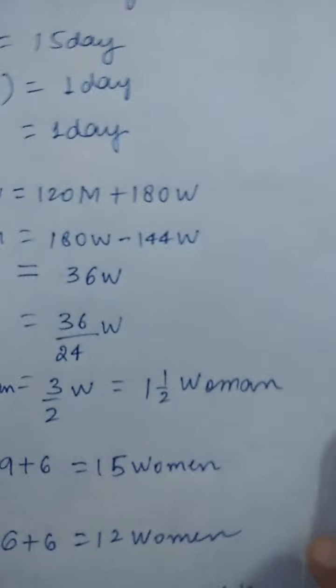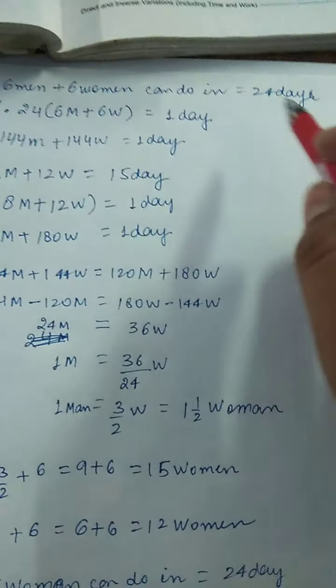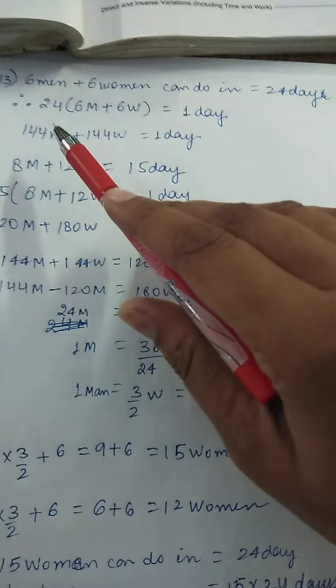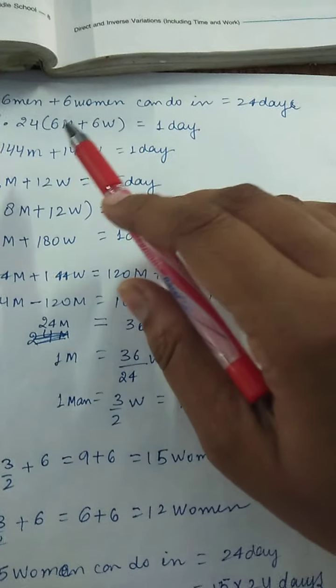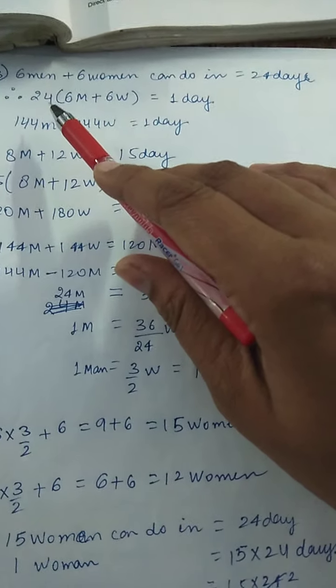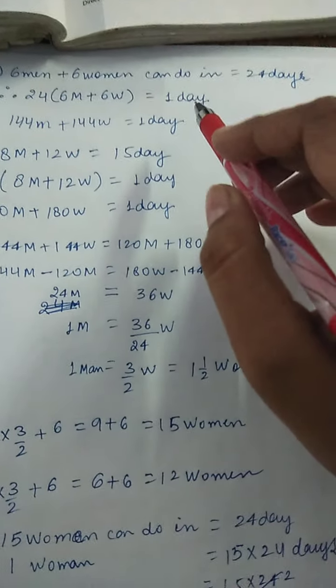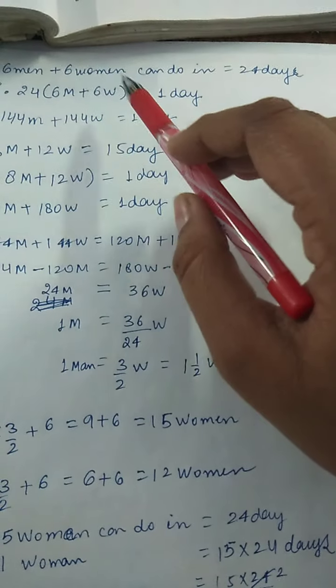Okay, so here in the question 6 men and 6 women can do it in 24 days.